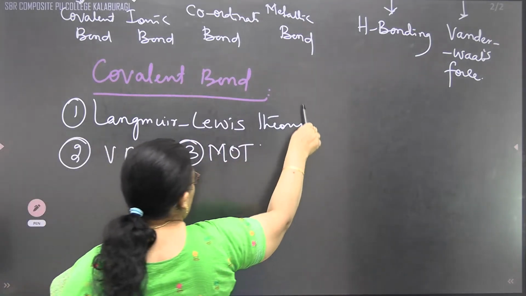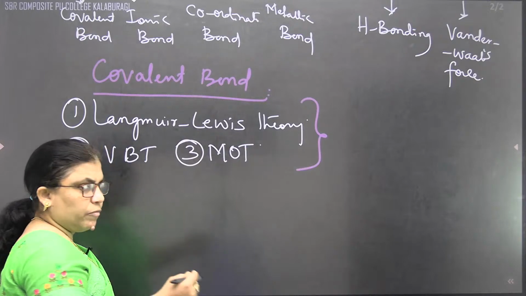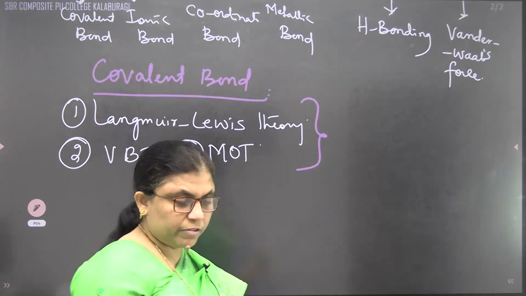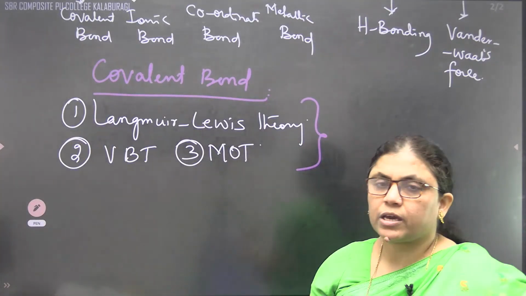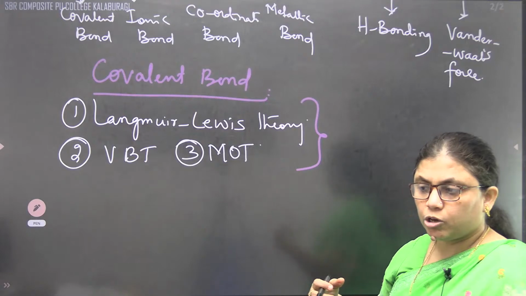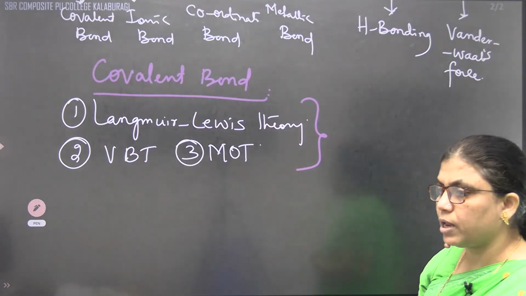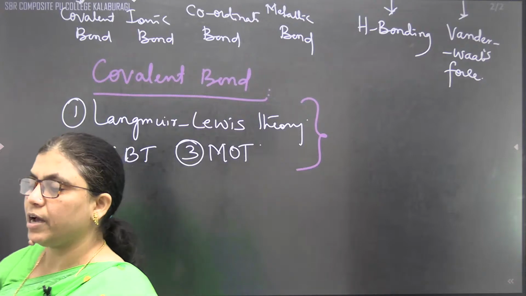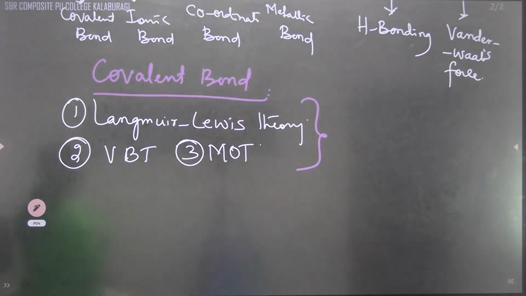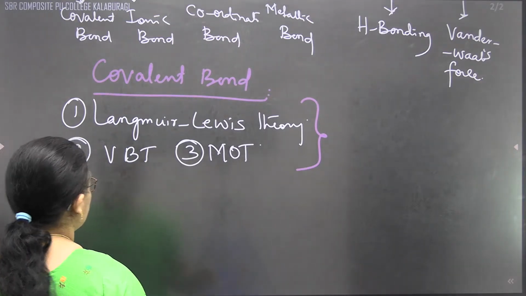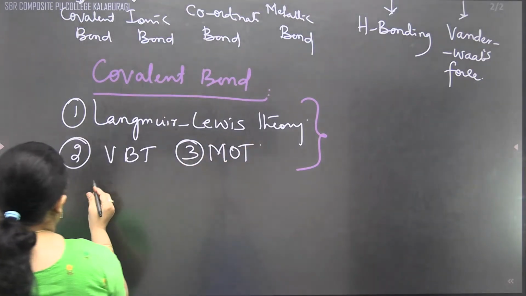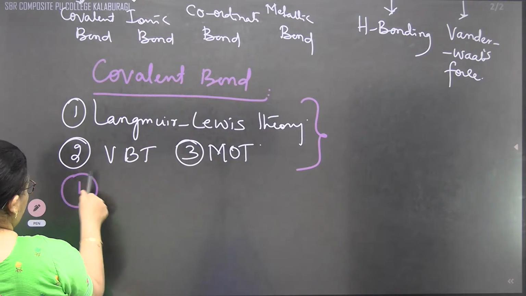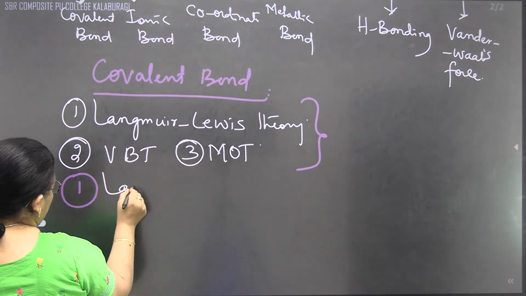These are the three important theories put forward to explain the formation of a chemical bond, maybe in homomolecules, heteromolecules, or molecular ions, which may be cationic or anionic. Let us move to the first theory, the Langmuir-Lewis theory.